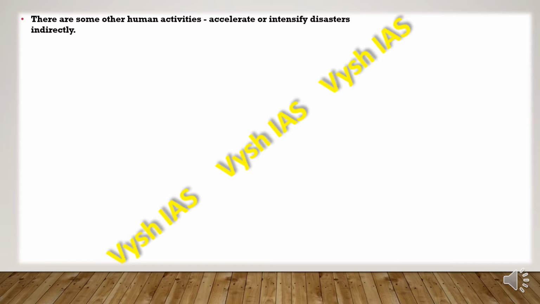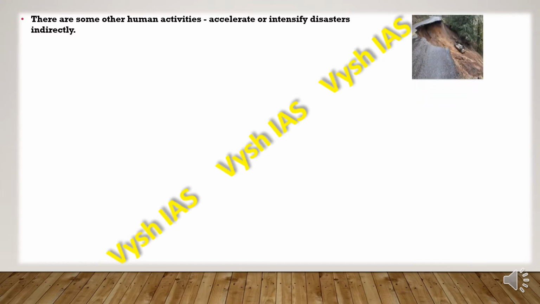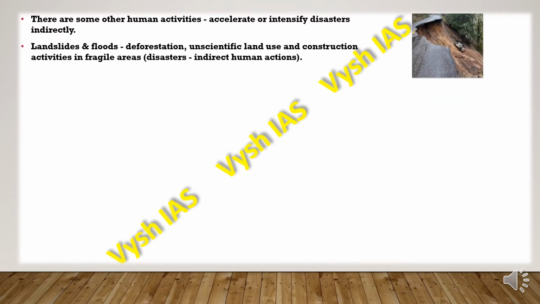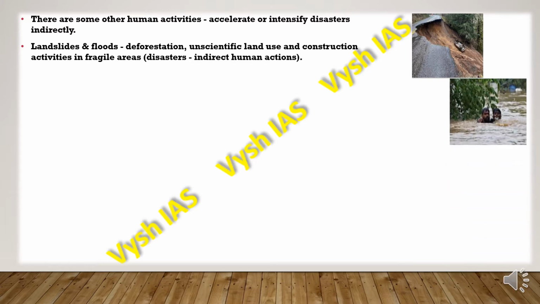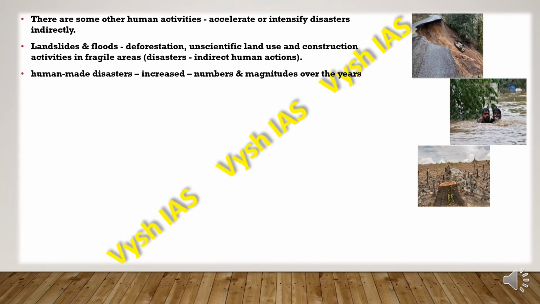There are other human activities which tend to speed up or intensify disasters indirectly, for example landslides and floods. These mainly occur because of deforestation, unscientific use of land, and construction activities in sensitive areas which are very much prone to such disasters. All these are indirect human actions which result in these disasters.